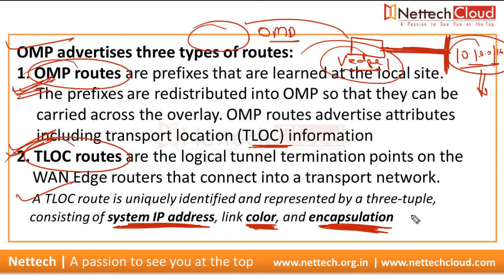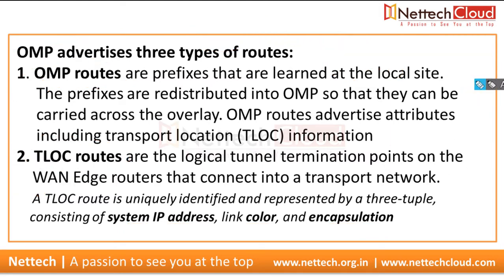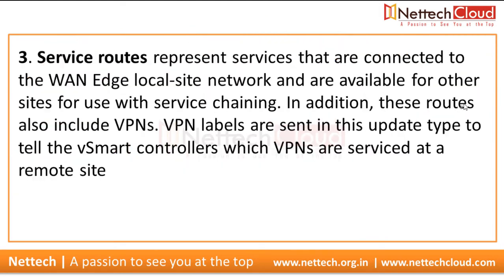Most of the time encapsulation is going to be IPsec, and the option is what? GRE. And I'm going to explain this point also with a diagram.